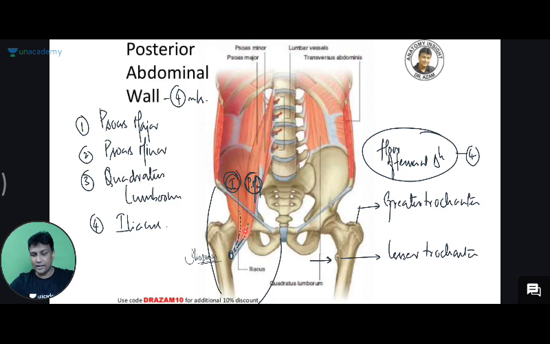Hello, my dear friend. Are you all understanding the connection now, sir? Perfect. That completes the anterior abdominal wall, and that completes the posterior abdominal wall, sir. Anterior and posterior abdominal wall is done. And after the break, we'll continue with the remaining visceral organs inside this one, sir. Any difficulty till here?